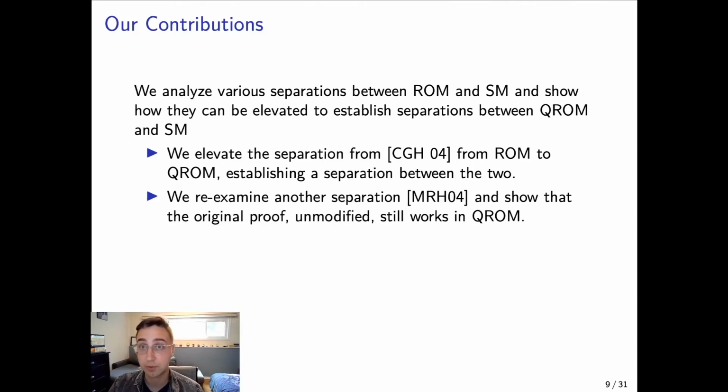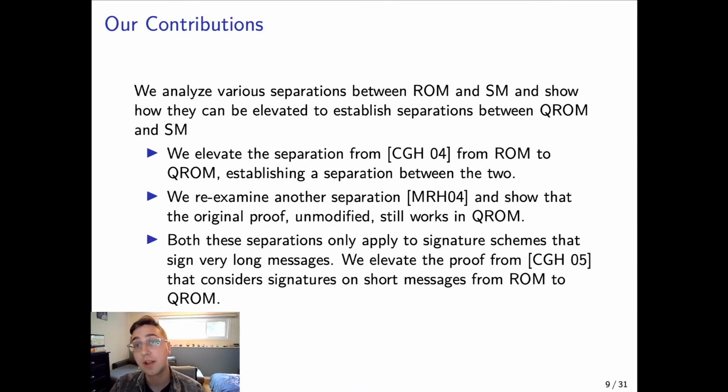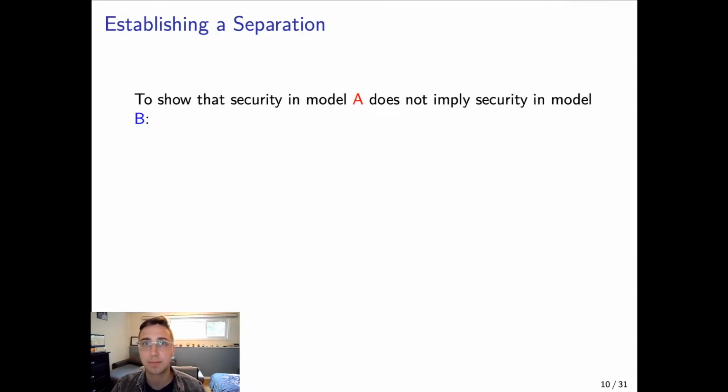show that the original proof actually doesn't even need to be modified, and it still works in the quantum random oracle model. And finally, both of these separations have a small gap in that they only apply to signature schemes that sign very long messages. And so we elevate proofs from another paper by Canetti, Goldreich, and Halevi, this one from about a year later, that considers signatures on short messages and shows that you still have a separation there, and we elevate those results from the random oracle model to the quantum random oracle model.